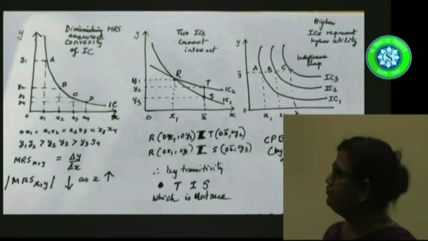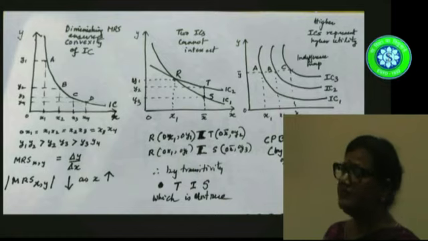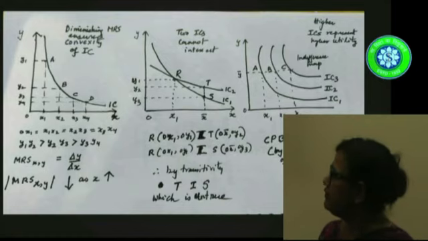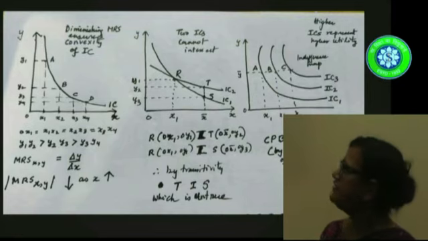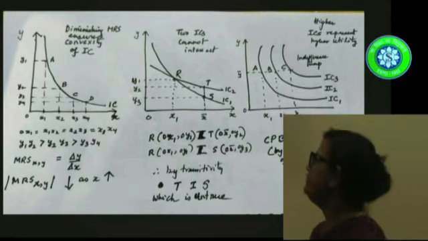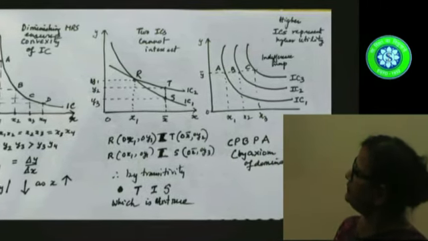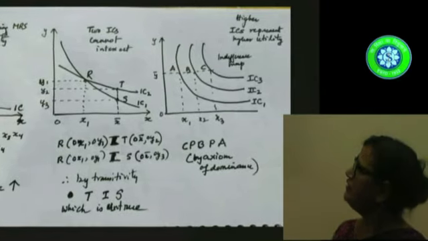But that is not true, because though they have the same amount of X, or X bar, the amount of Y actually varies. At S we have Y3, and at T we have Y2, and Y2 is greater than Y3. So T and S can never be equal. This implies that two ICs can never intersect. And the final property of the indifference curve is that the higher ICs will represent higher utility.